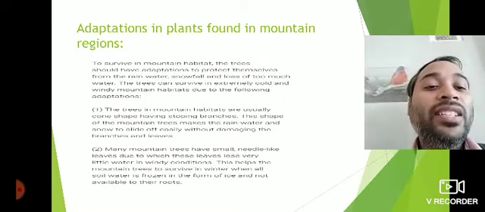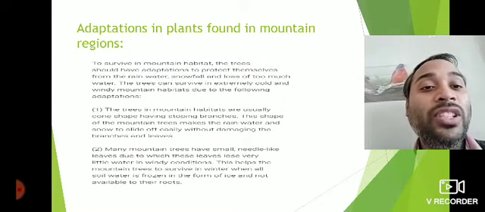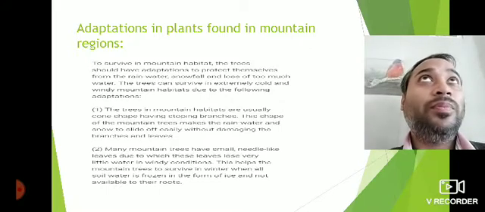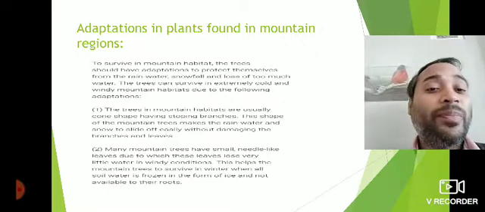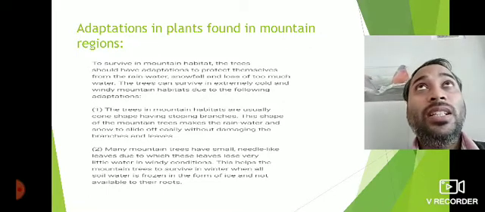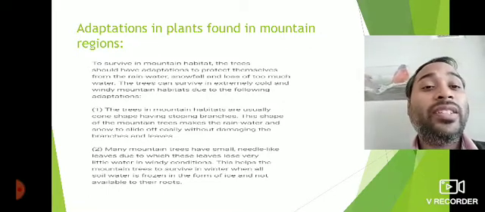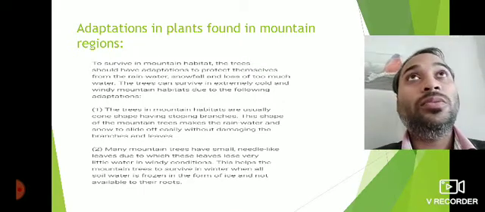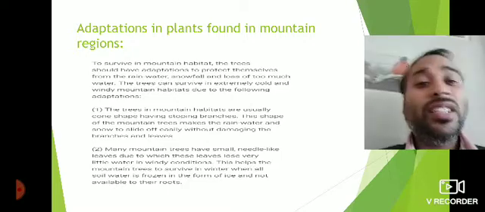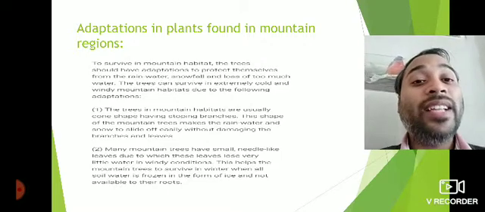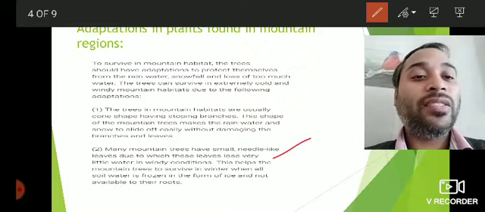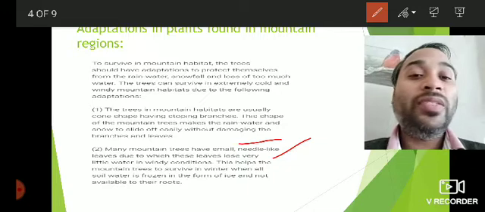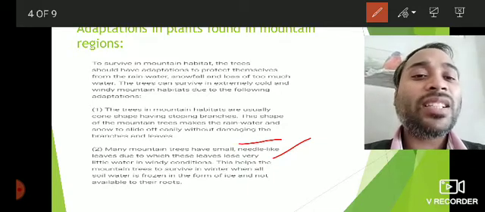Then many mountain trees have small needle-like leaves, due to which these leaves lose very little water. Now, as we know, the winds blow at high speed, so the evaporation rate is also high, and the trees may lose a high amount of water. So in order to avoid such conditions, trees have small needle-like leaves, due to which these leaves lose very little water in windy conditions. So this helps them to lose very little amount of water in such windy conditions.